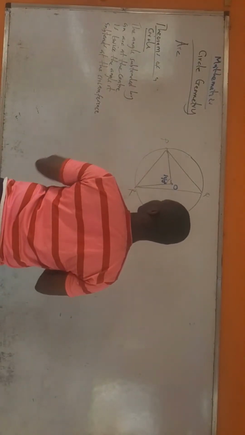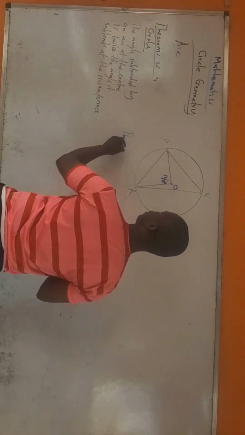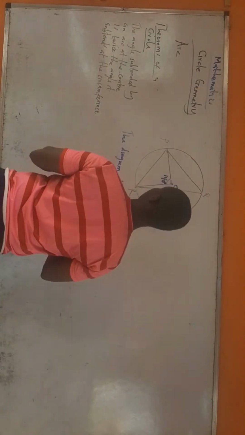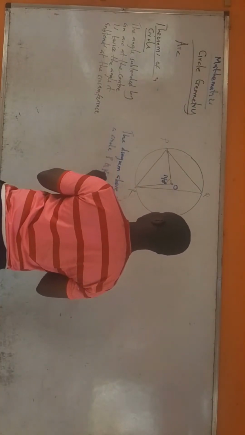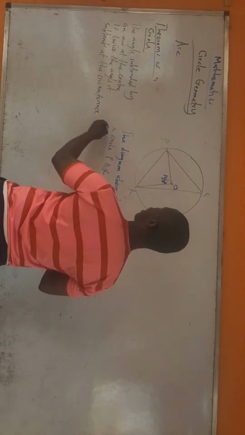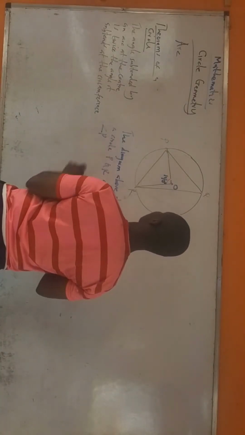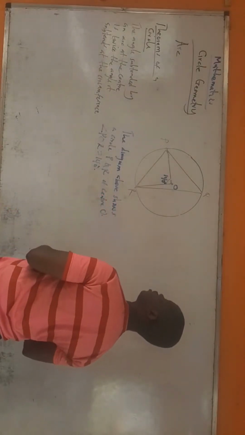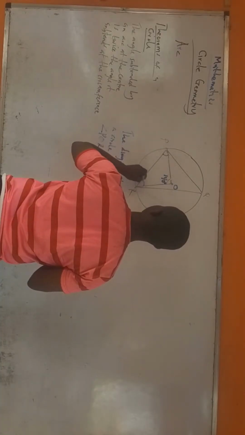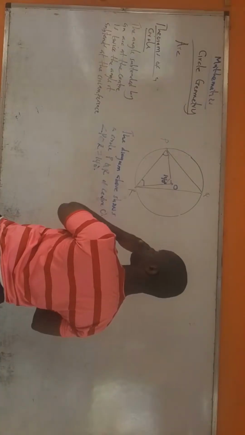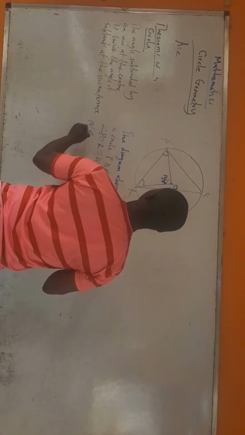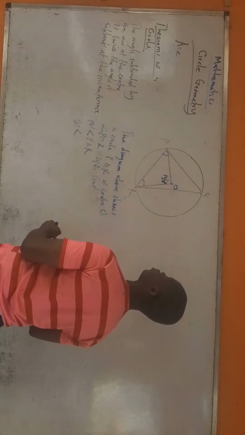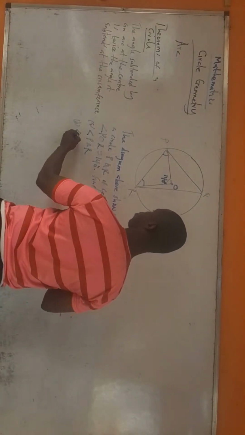So what do we do? PQR. Let's say they gave a question. They said the diagram above shows a circle PQR of center O. Angle POQ equals 140 degrees. Find angle PQR, and find angle ORP.